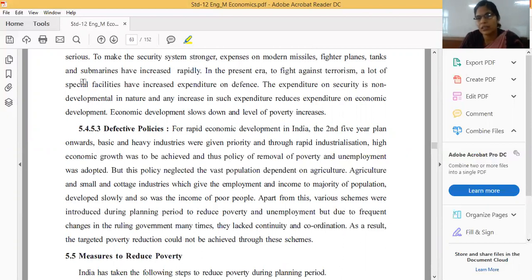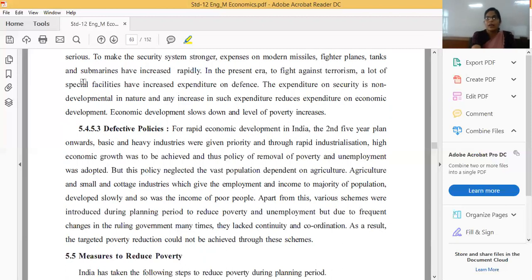Defective policy, friends. From the second five-year plan onwards, basic and heavy industries were given priority, and through rapid industrialization, high economic growth was to be achieved, and thus a policy of removal of poverty and unemployment was adopted. But this policy neglected the vast population dependent on agriculture. Friends, mostly a vast population depended on the agriculture sector.